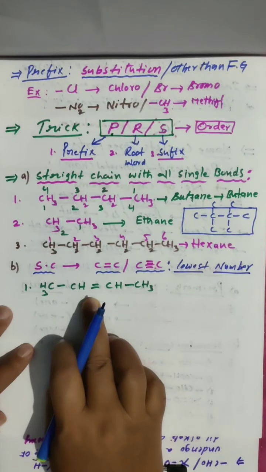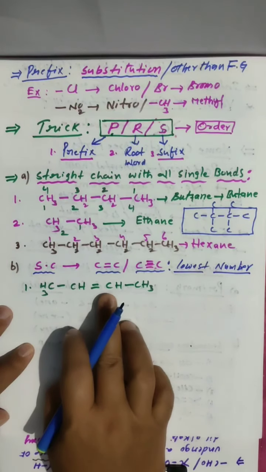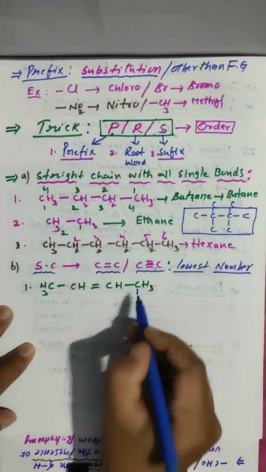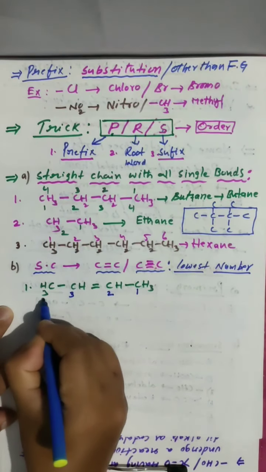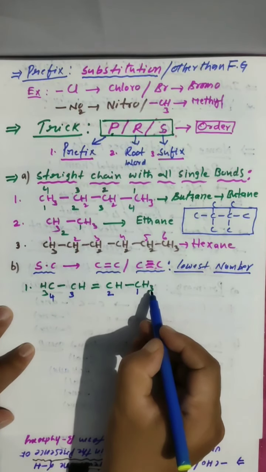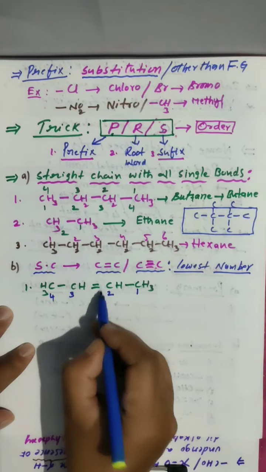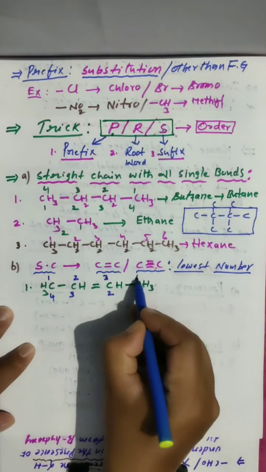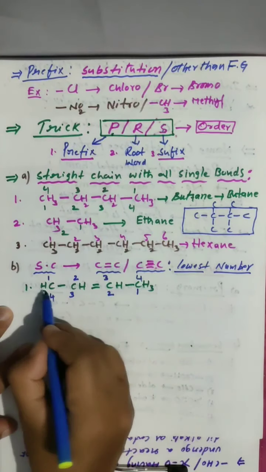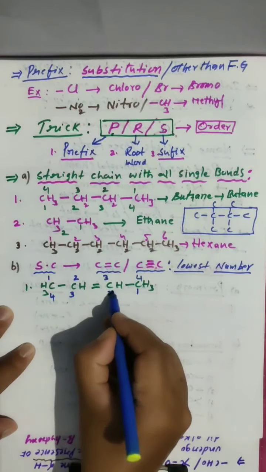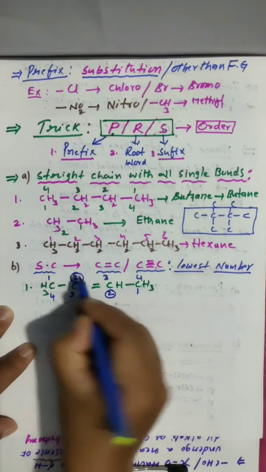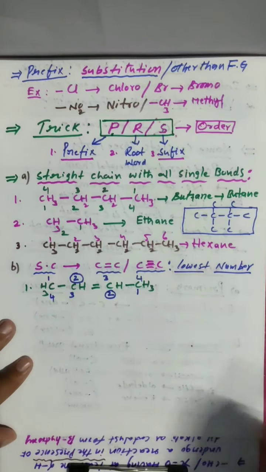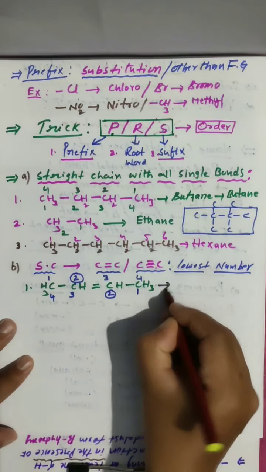Where a double bond or triple bond is there, to that carbon we have to give the lowest possible number. Let me count 1, 2, 3, 4. While I am coming right to left, the double bonded carbon is getting number 2. Coming left to right, 1, 2, 3, 4, the double bonded carbon is also getting 2. So no problem. Either side you are getting the double bonded carbon lowest number 2 only. Then you can go ahead without any problem.